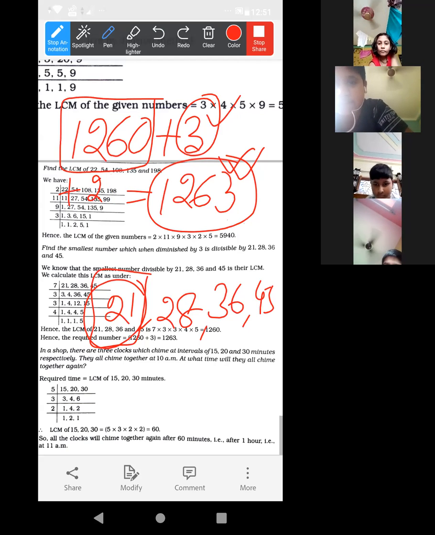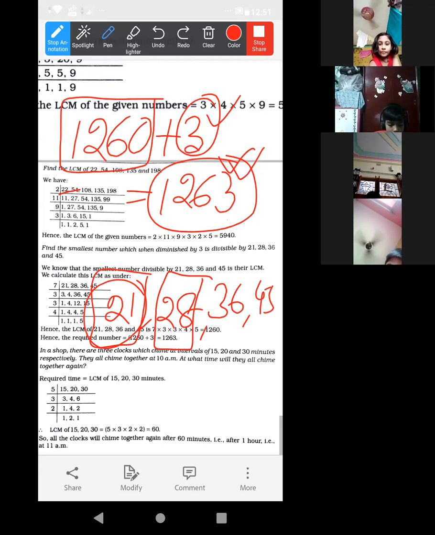Now look. Again, by 28, if we have to find the next number which is divisible by 28, then definitely we have to add at least 28. So in this way we have to continue. Now the fact is, 1263 will not be divisible by this.